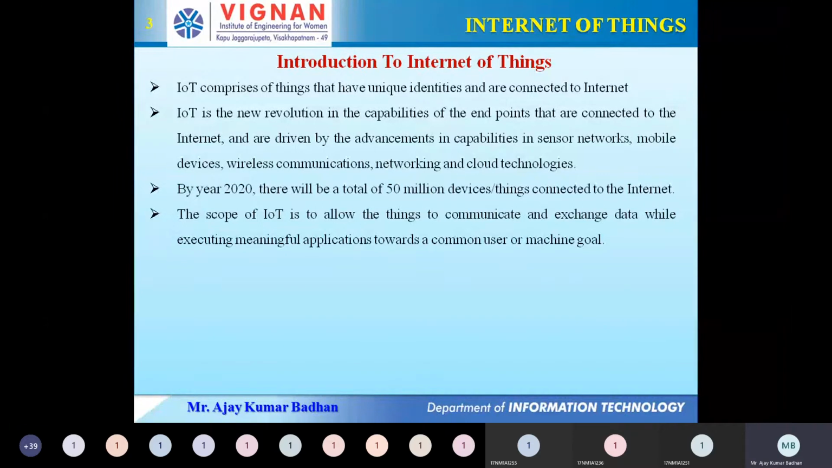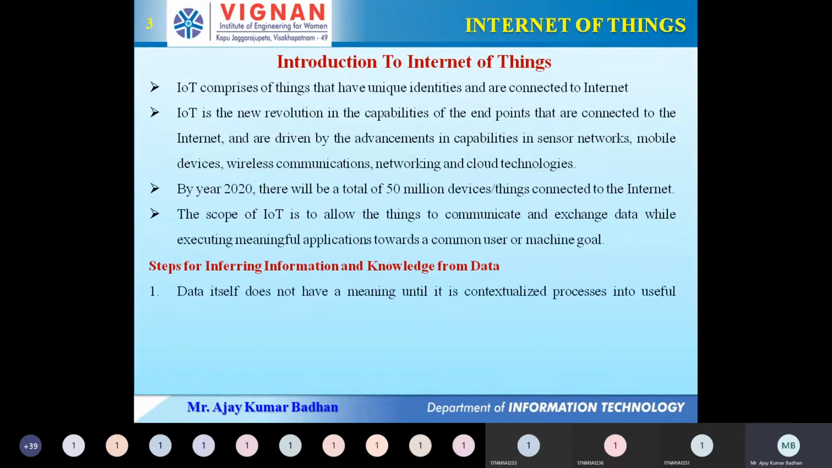I'm repeating it again: connecting devices with unique identities to the network, and after communication they exchange data with each other so that some meaningful operation can take place, or some goal is achieved. That goal is the purpose for which we are deploying those devices. Okay, so what are the different steps we have for inferring knowledge? I'll explain this with a small diagram in the next slide. Here, just focus on the content I'm explaining.